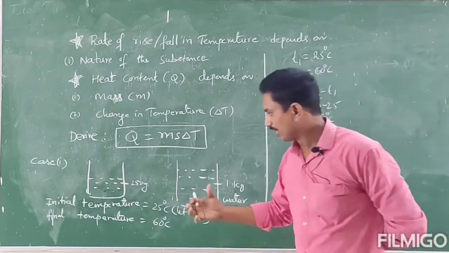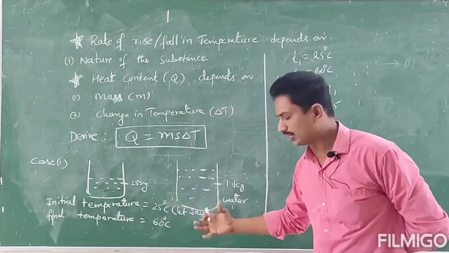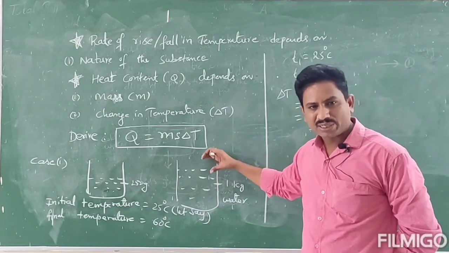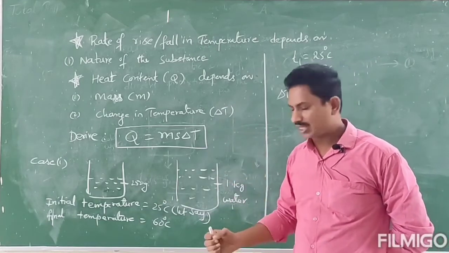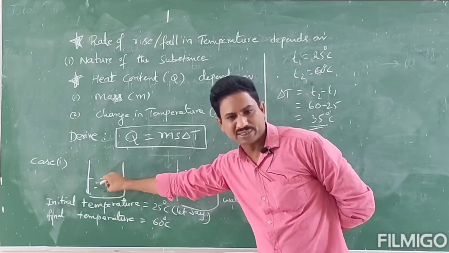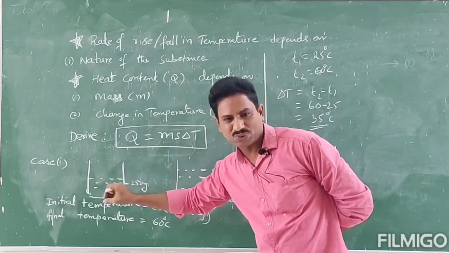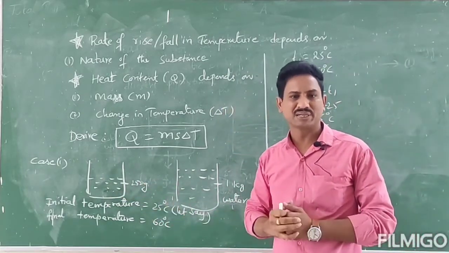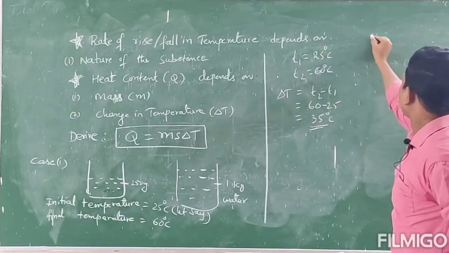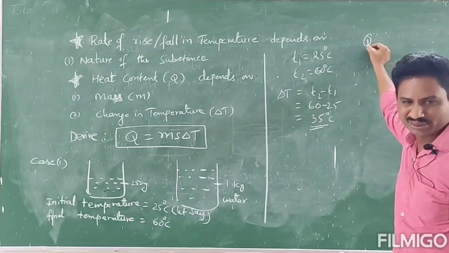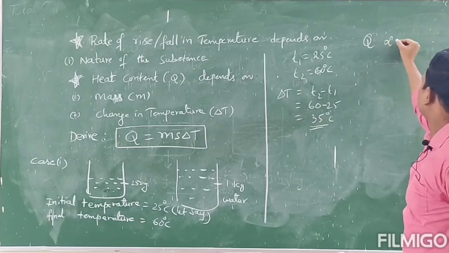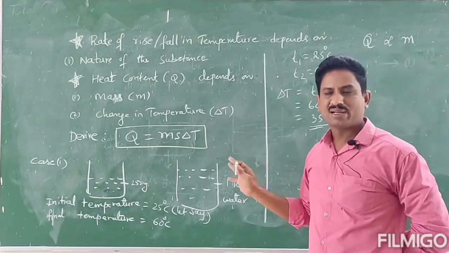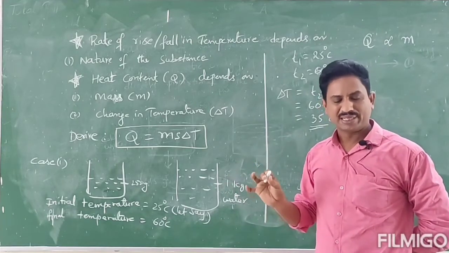Here a lesser quantity of water is there, whereas here a greater quantity of water is there, and we have to change the temperature by the same 35 degree centigrade. That's why we have to supply more heat energy to the beaker containing the greater quantity of water, whereas we supply less heat energy to the beaker containing the lesser quantity of water. That means the relation is directly proportional. That means Q, the heat energy absorbed, is directly proportional to the mass of the object, for the same rise in temperature.